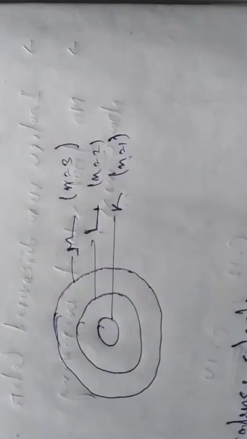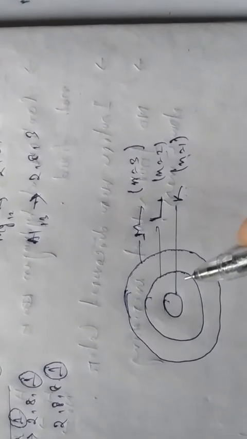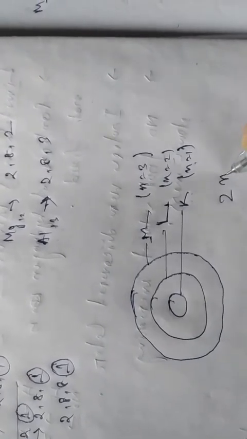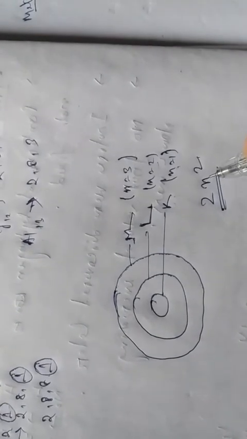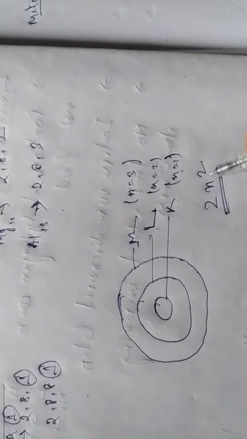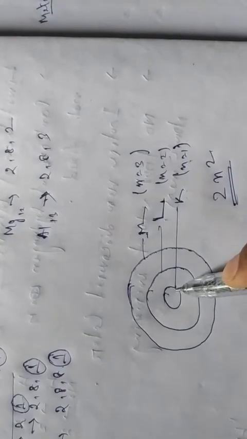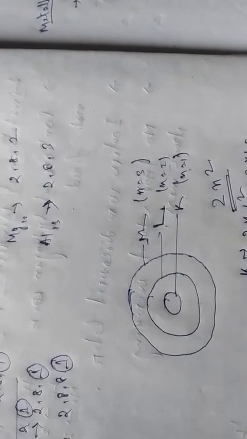Now in the next, one more thing is how many electrons can be accommodated in a particular shell. It is determined by this particular formula, that is 2n squared, where n is the number of the shell, right? Suppose it is the first shell, K shell, how many electrons will be there? You see, 2 into, in K shell the value of n is 1, so 2 into 1 squared, that is 2 into 1, means 2.